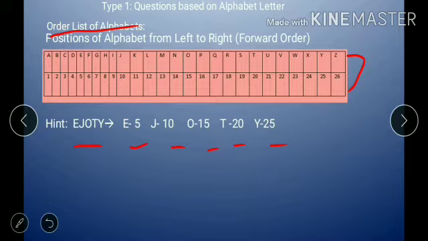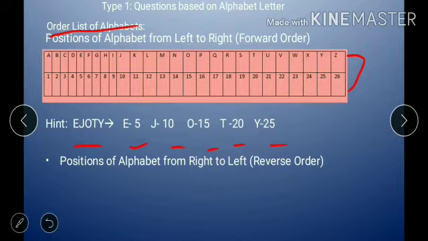This can be helpful to know the positions of different alphabet letters, at least surrounding letters we can find out easily. Suppose O is 15 is given, and we know that after O there are P, Q, R. So as O is 15, then P, Q, R are 16, 17, 18. Like this we can remember all the 26 letters.